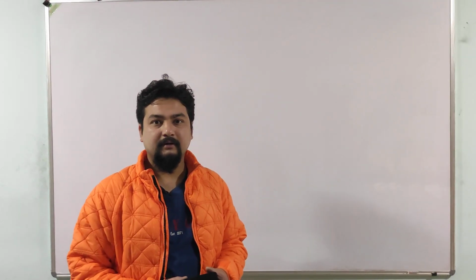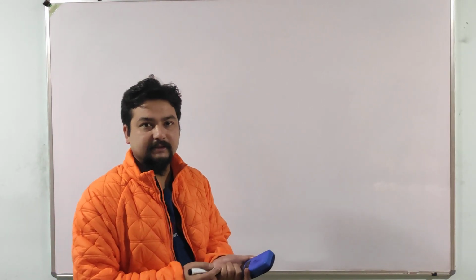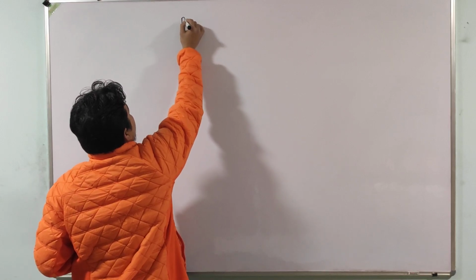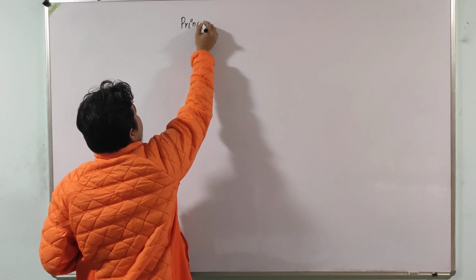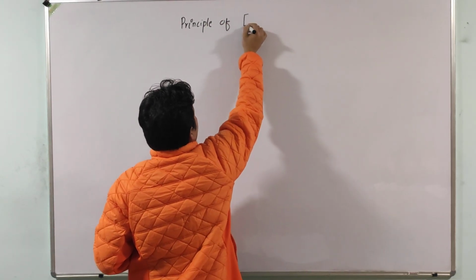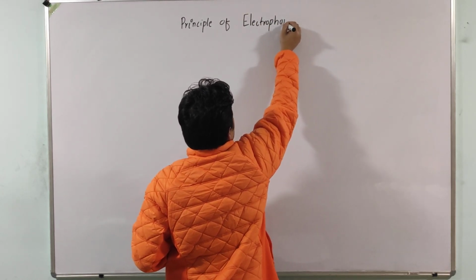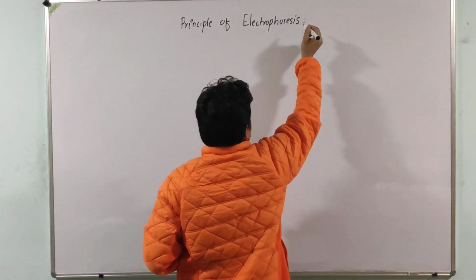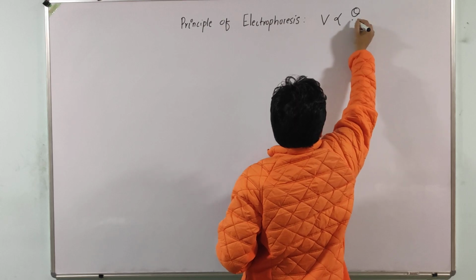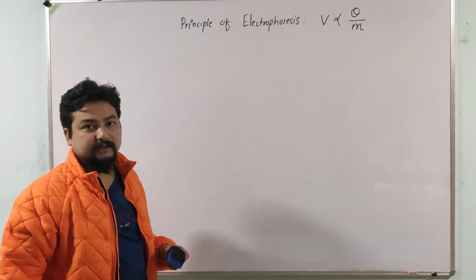Hello friends, today the topic for discussion is the principle of electrophoresis. Okay, here we go. Principle of electrophoresis, that is V directly proportional to charge by mass.